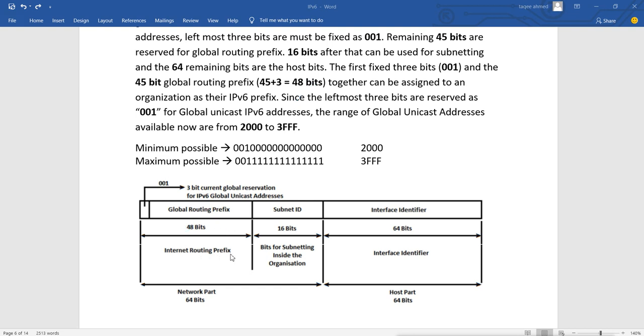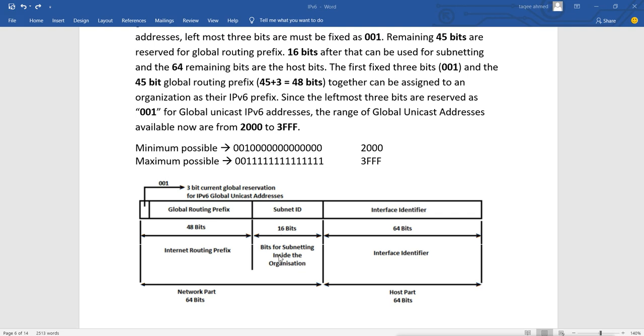That means any organization that wants to get IPv6 routable addresses, public addresses we can say, will get the first 48 bits assigned from IANA, which they have not given to anyone else in the world. Now for the rest of the 16 bits of the network part, remember the network part is a total of 64 bits. So after 48 bits we remain with 16 bits. That 16 bits is reserved for the organization.